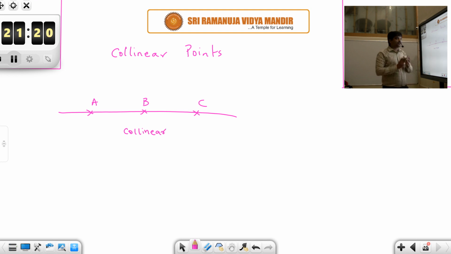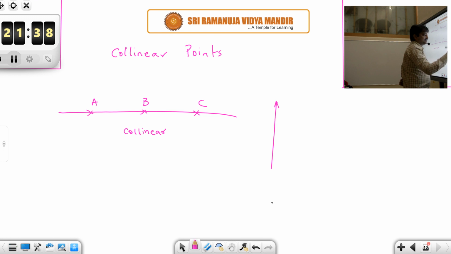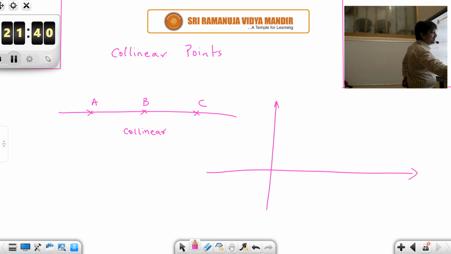Collinear is the word you use when there is a unique straight line connecting all the given points. For example, consider the coordinate axis and 4 points: origin O (0, 0), A on the x-axis (1, 0), and B on the x-axis (2, 0).